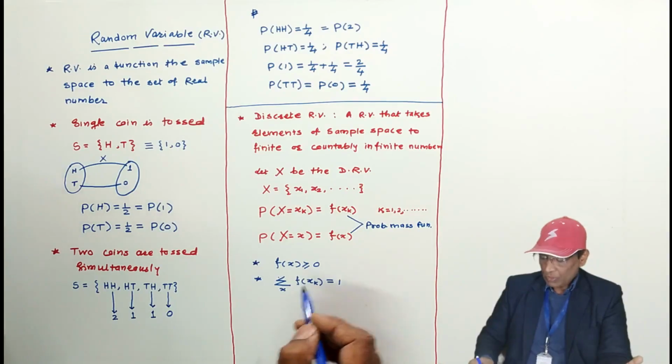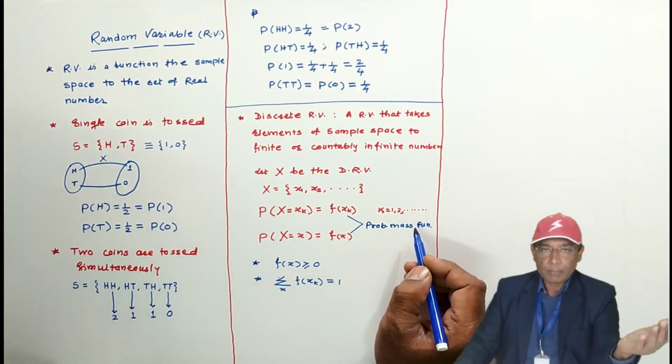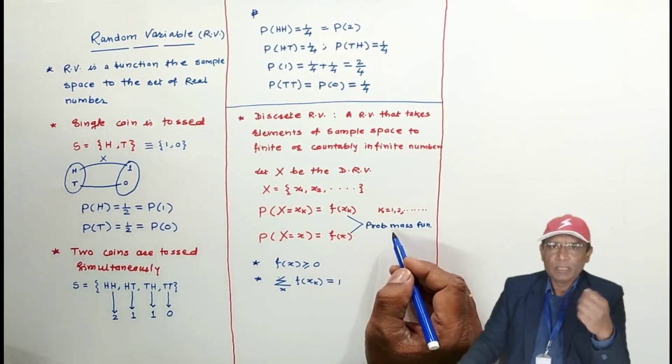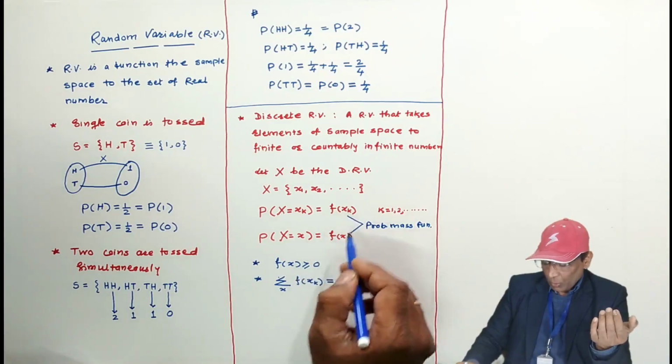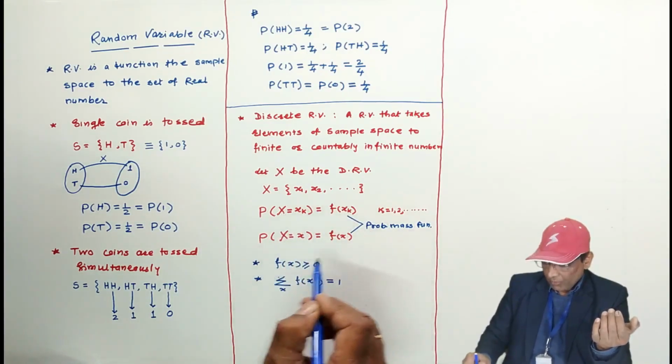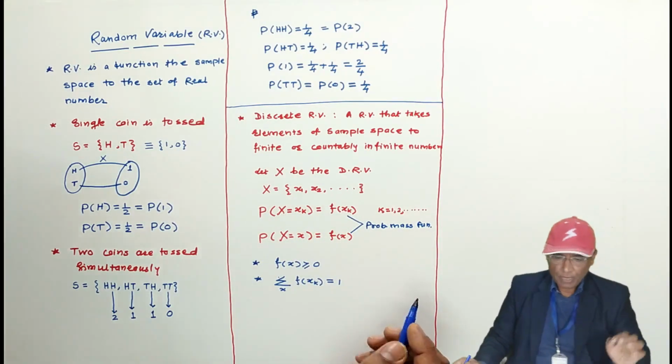So these are the properties of the probability mass function. Once again I repeat, the probability mass function is simply the probability function that is defined over the discrete random variable.